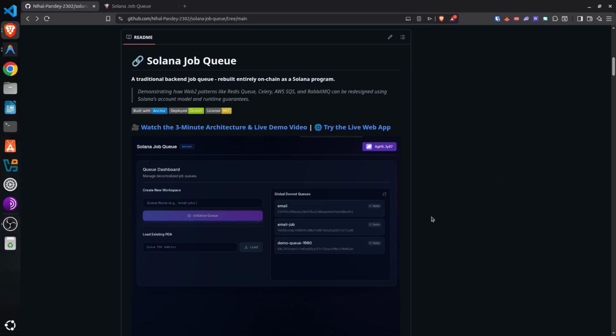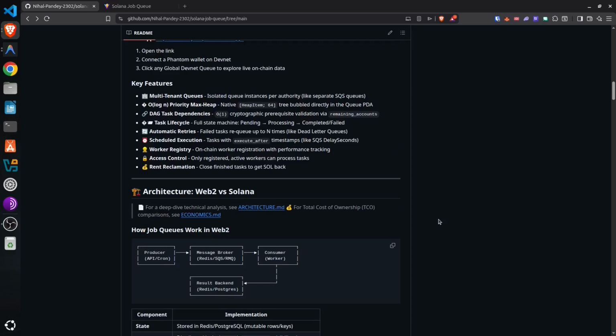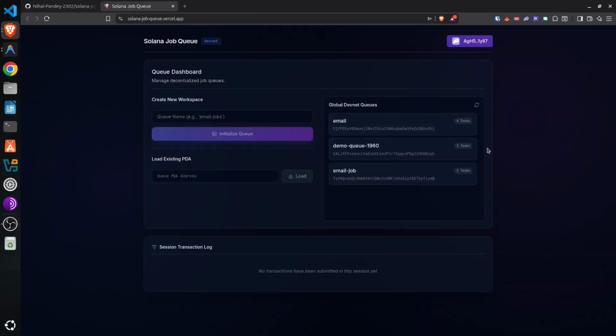Every production backend has a job queue: email delivery, webhook processing, background pipelines. They all depend on systems like Redis, SQS, and RabbitMQ. We have all used them: centralized, trusted, and expensive. What if the queue itself was trustless? That too on Solana. We have the answer right here.